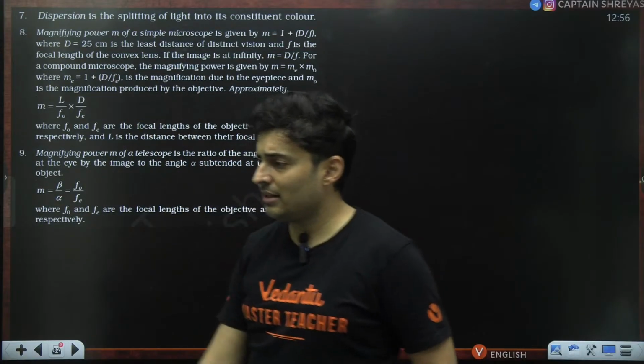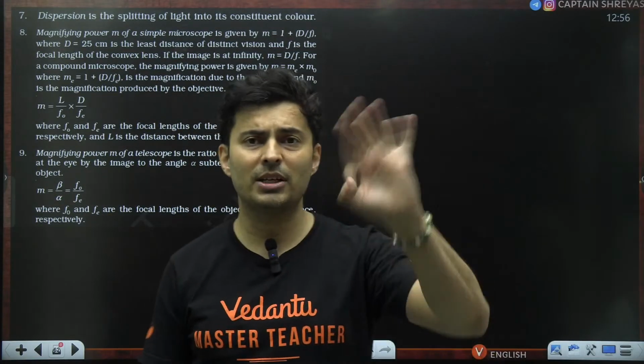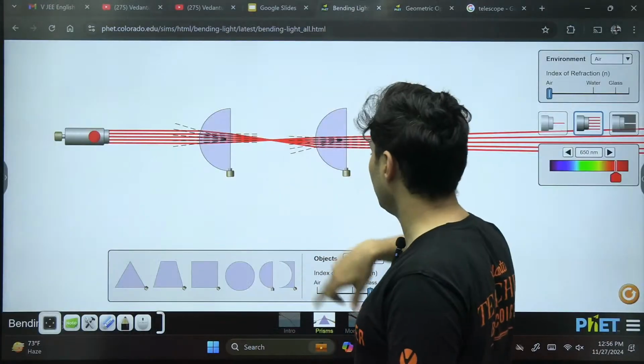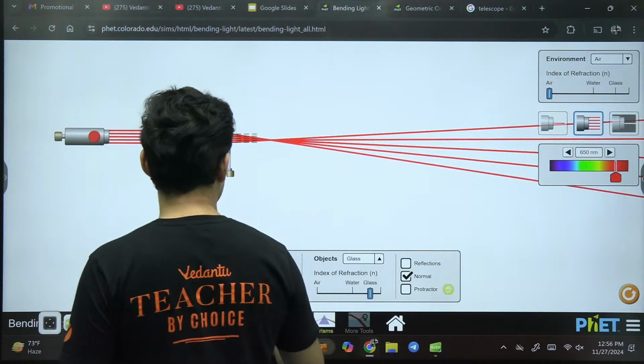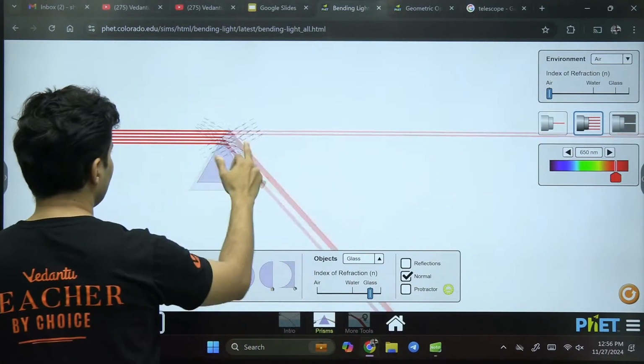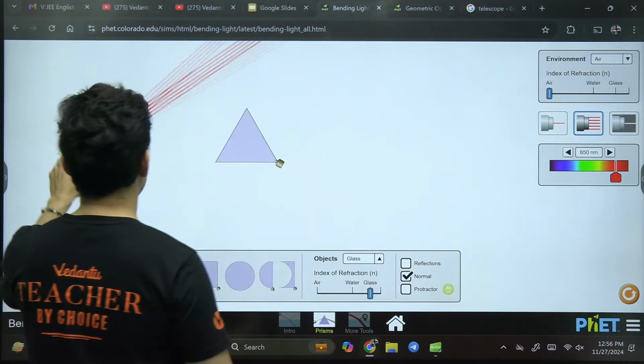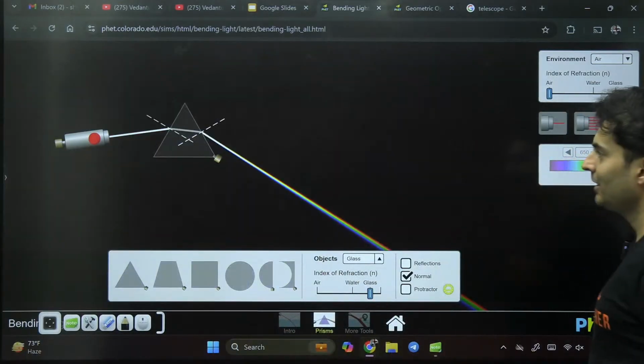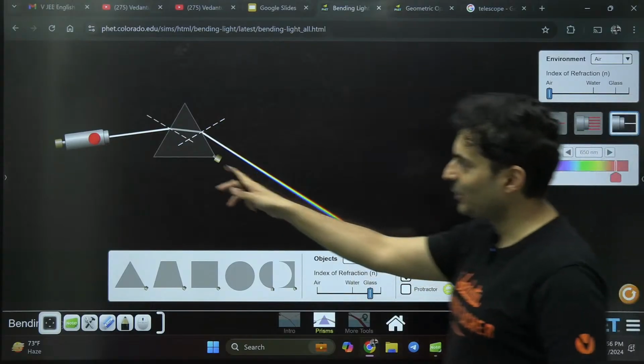Dispersion is not there in NCERT, but they have just mentioned that dispersion is the splitting of light. I can just show you what dispersion is right over here. Let's get rid of this. Just imagine I take this prism, and instead of this, what if I use white light? Wow, it looks so nice, guys. I hope you can see.